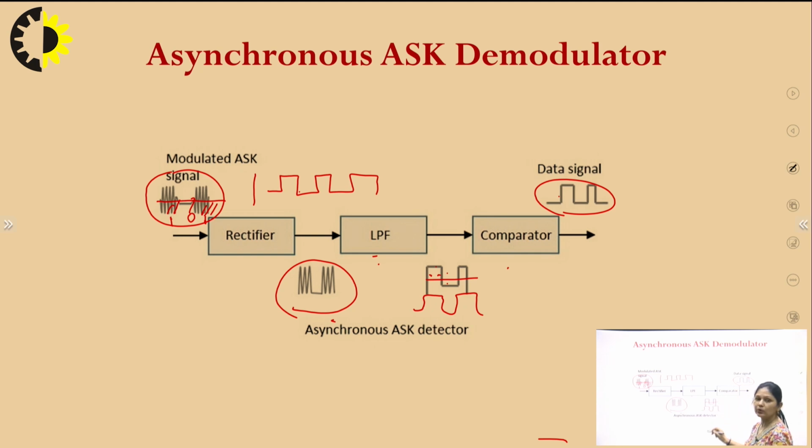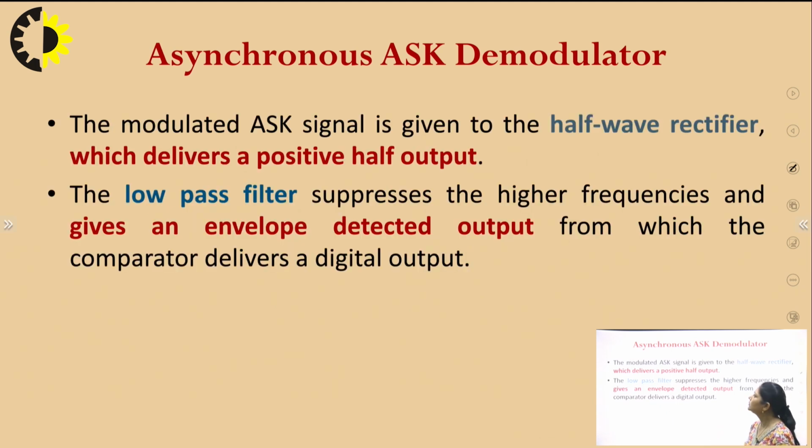If it is below the threshold, then 0 will be transmitted, and ultimately we get a pure square wave, the message signal that was digital in nature. So, this is how the asynchronous demodulator works. The modulated ASK signal is given to the half wave rectifier which delivers a positive half output. The low pass filter suppresses the higher frequencies and gives an envelope detected output, from which the comparator delivers a digital output.